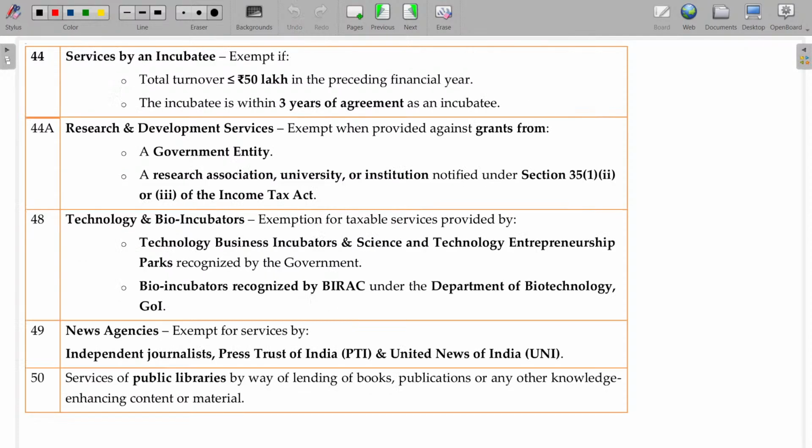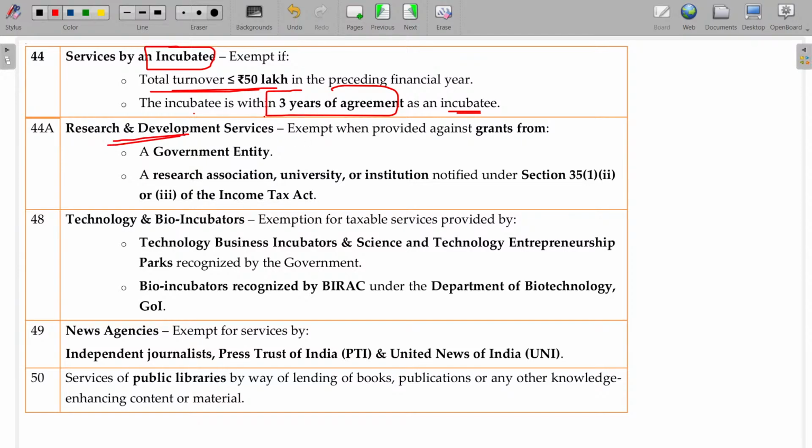And services by incubatees, where the service provider's turnover is less than or equal to 50 lakhs, means he is not required to pay GST, and that too if the incubatee is within 3 years of the agreement as an incubatee. So for the 3 years only. After the 3 years, he has to start paying the GST, right?